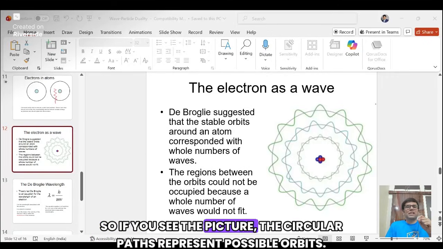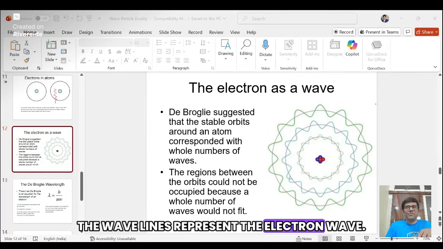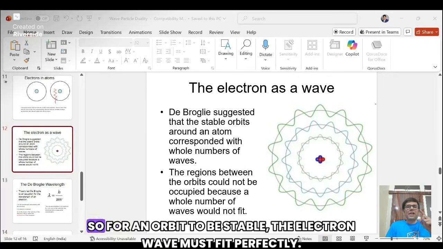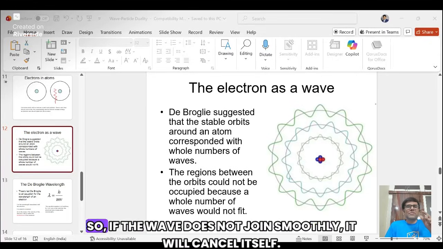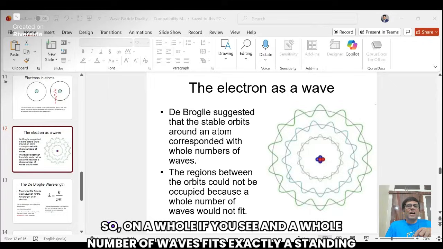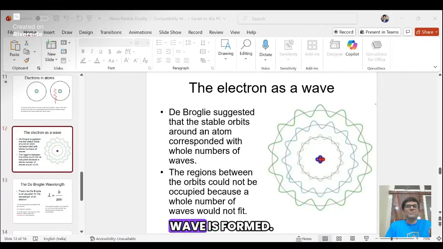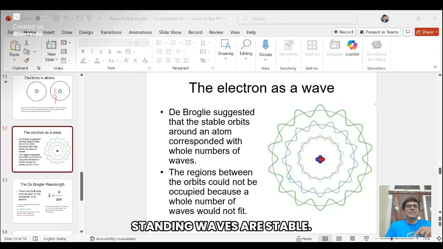So if you see the picture, the circular paths represent possible orbits. The wavelengths represent the electron wave, right? So for an orbit to be stable, the electron wave must fit perfectly. This means only a whole number of wavelengths can fit around the circular path. If the wave does not join smoothly, it will cancel itself. So on the whole, when a whole number of waves fits exactly, a standing wave is formed. Standing waves are stable. This is why these orbits exist.